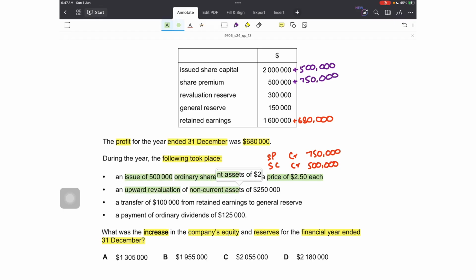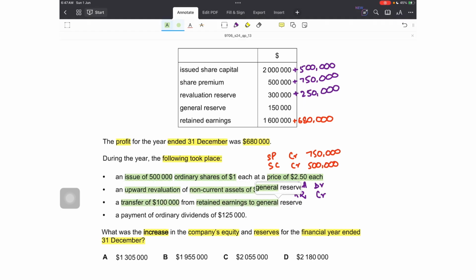Then second is an upward revaluation of non-current assets of 250,000. In upward revaluation, we credit the revaluation reserve and we debit the non-current asset. The value is 250,000, so this will increase the revaluation reserve by 250,000.